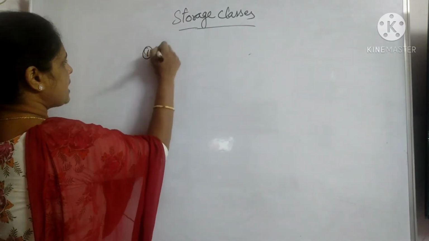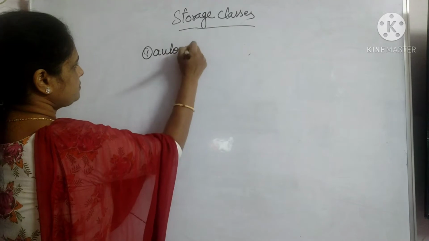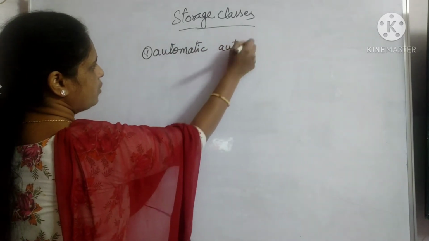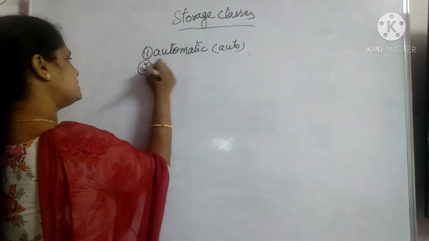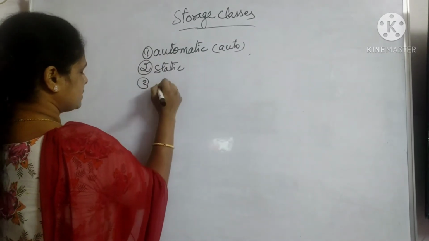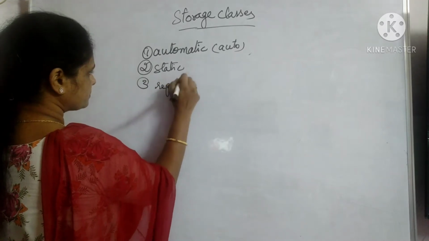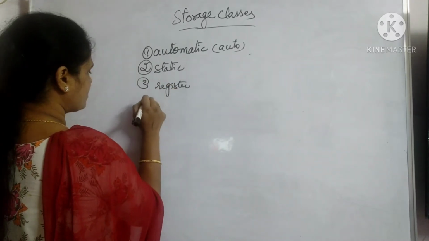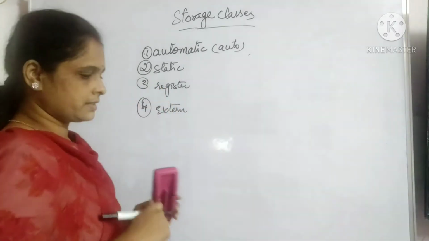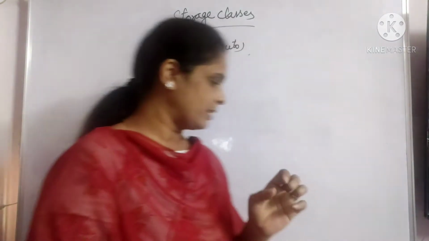Now we will see the different storage classes supported by the C language. The first one we have is the automatic storage class, which is mentioned by the keyword auto. Then we have static, then we have register, and we have the external storage class. We'll come one by one.